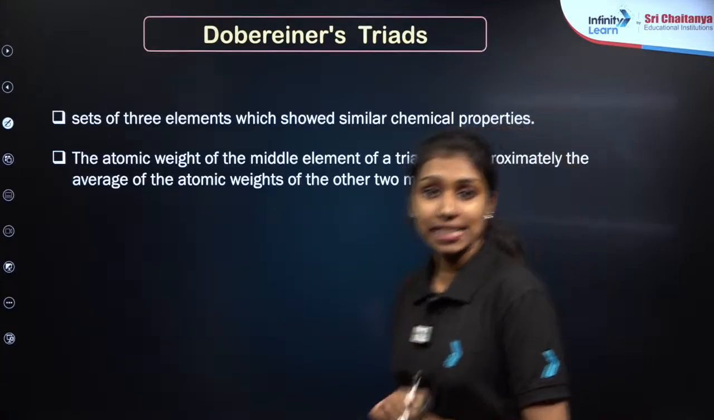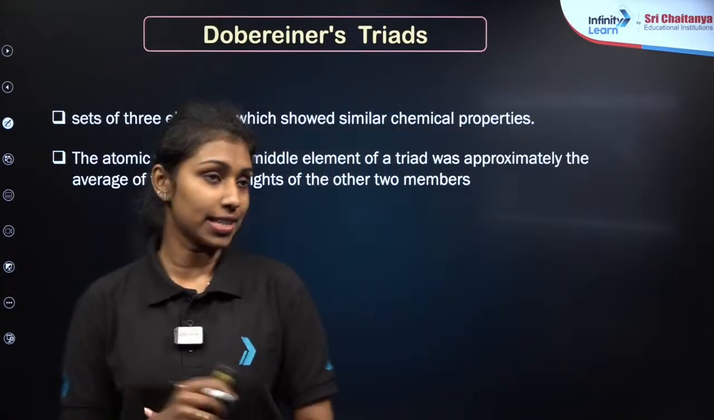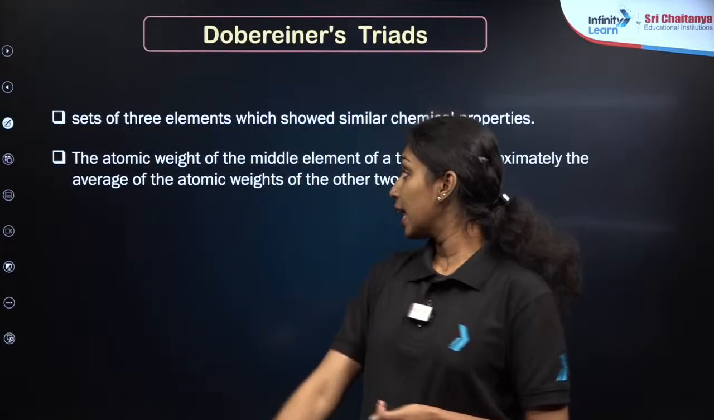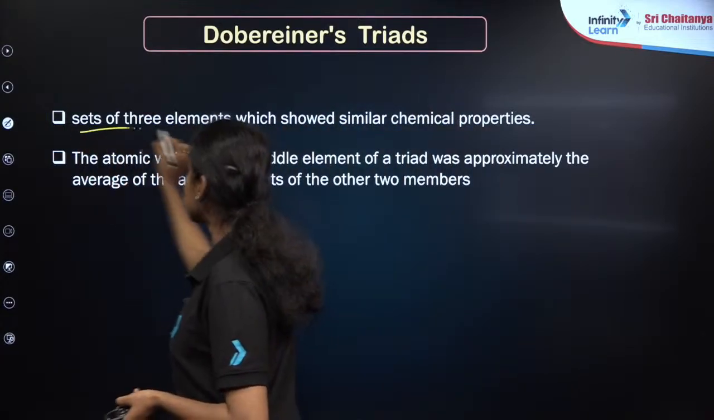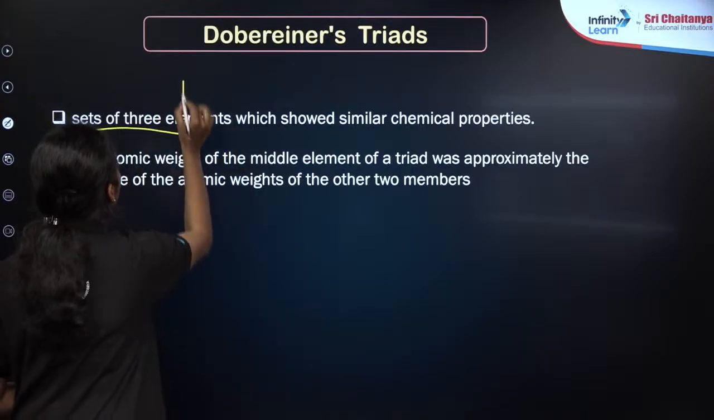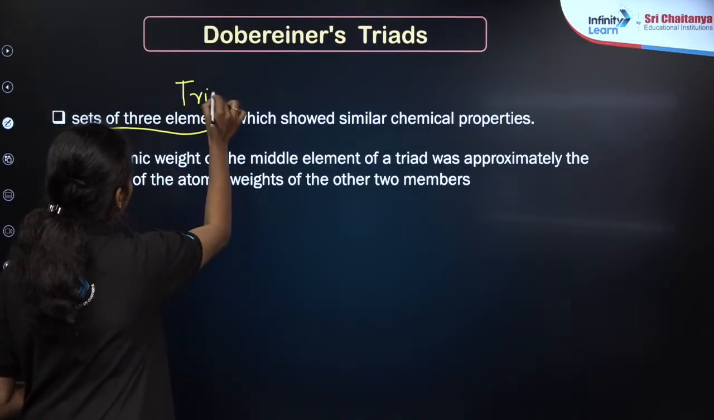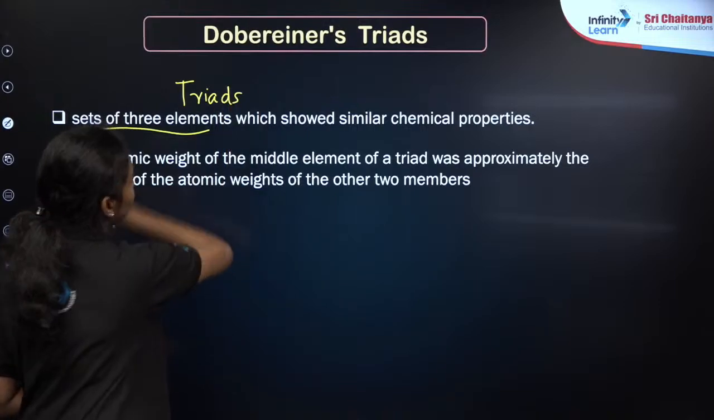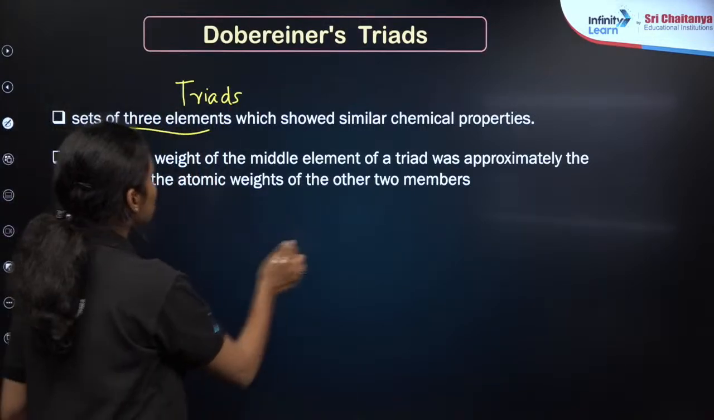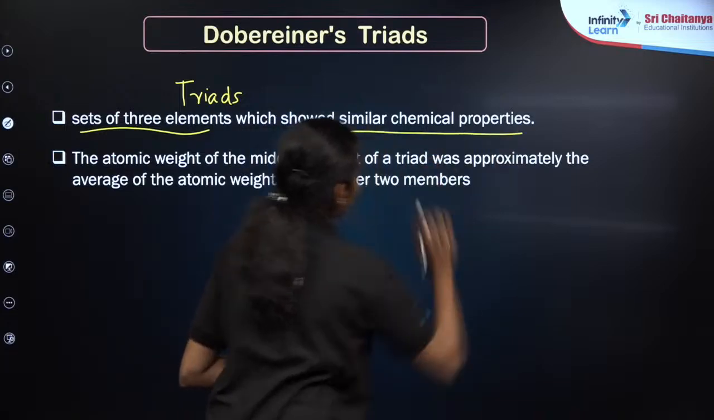Here is the first classification, Dobereiner's Triads. As you can see, he classified the elements in sets of 3 elements. These sets of 3 elements are known as triads. He formed sets of 3 elements which show similar chemical properties.